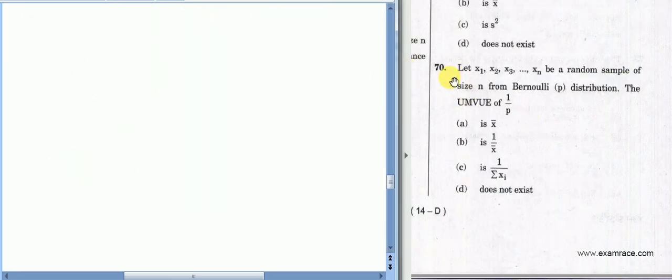Now question number 70 says X1, X2, X3, ..., Xn be a random sample of size n from a Bernoulli(P) distribution, then the UMVUE of 1 upon P will be?